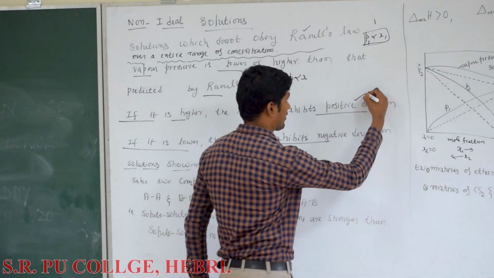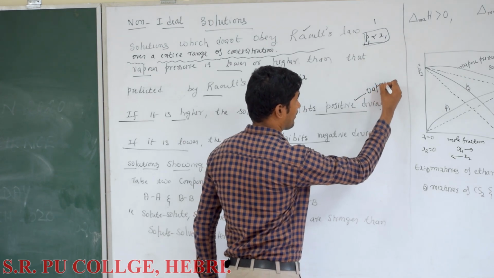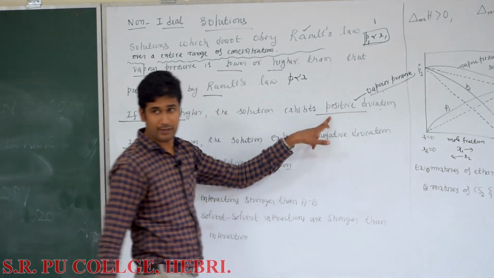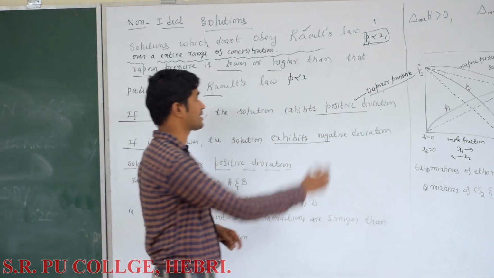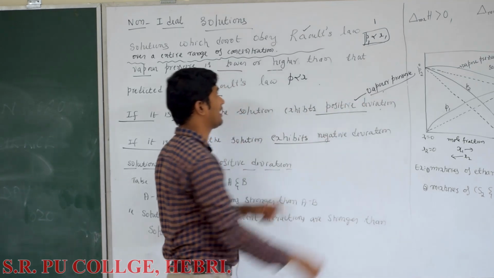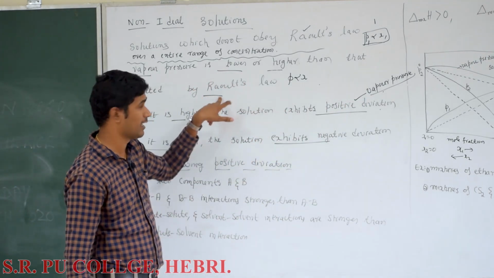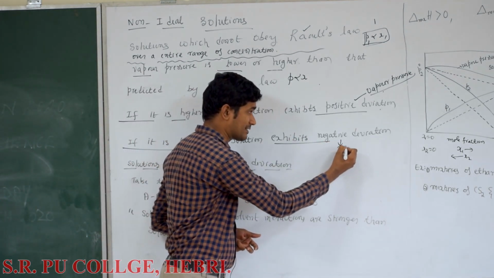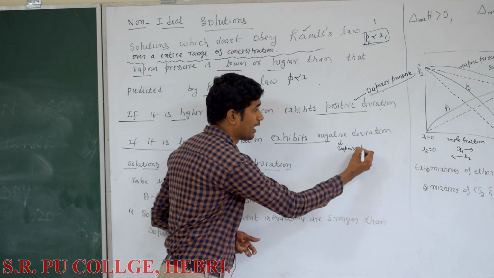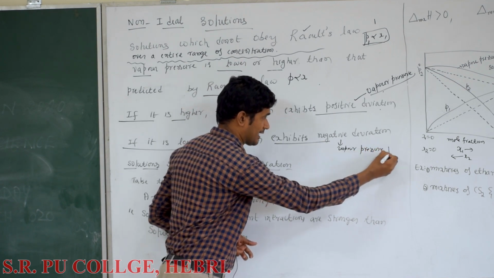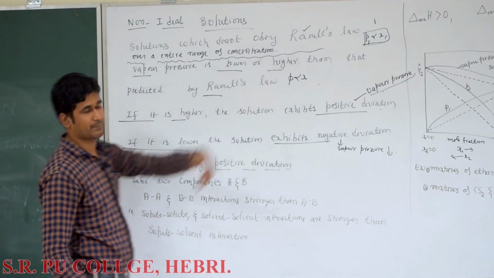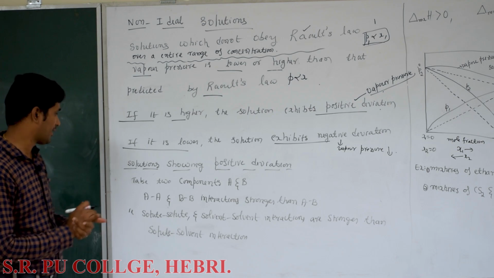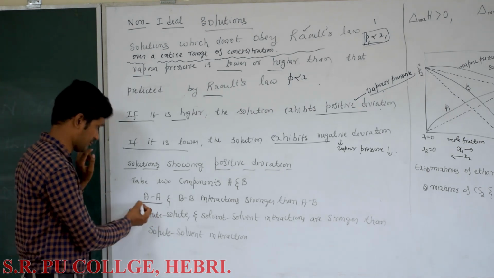So this is the deviation of vapor pressure, or partial vapor pressure. Positive deviation means vapor pressure is higher than the calculated one, or predicted by Raoult's law. Negative deviation means vapor pressure is less than that predicted by Raoult's law. Negative means vapor pressure is less; positive means vapor pressure is more. This difference is because of one reason, that is molecular interaction.